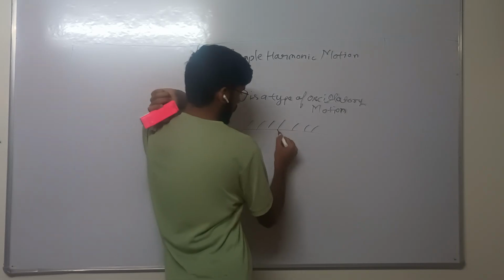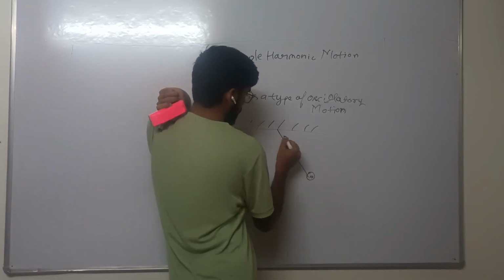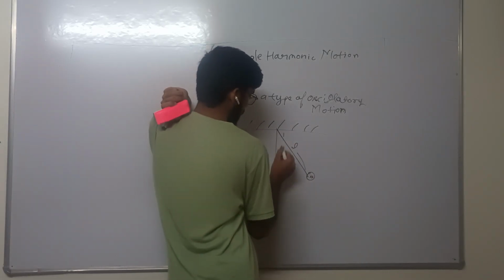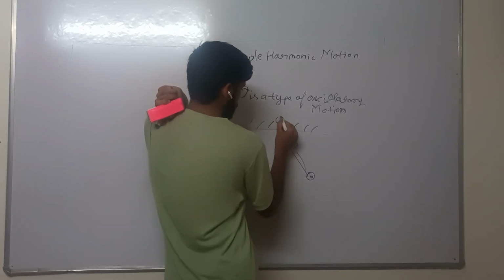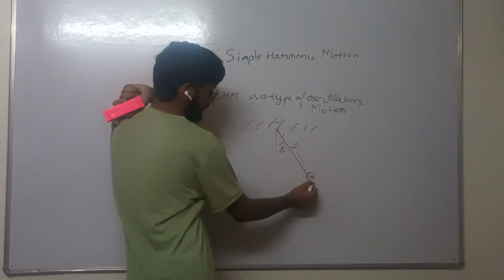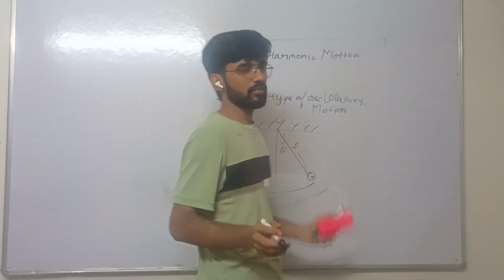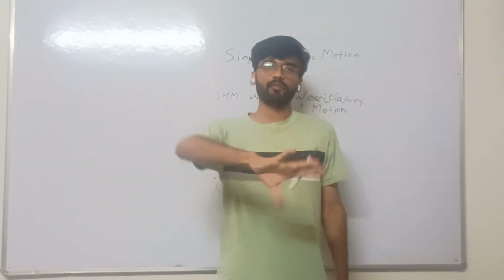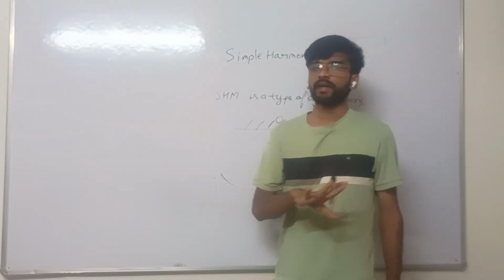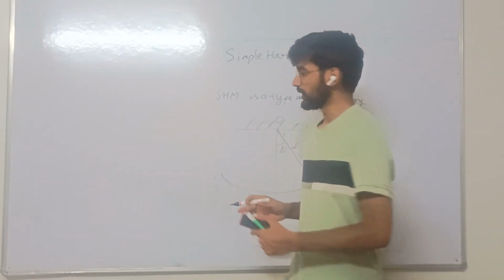So a pendulum of mass m is attached with a string of length L and making angle theta. Okay, this is a fixed point. Then its motion about a fixed point, to and fro motion, is called simple harmonic motion. Okay, so simple harmonic motion is a special type of oscillatory motion. Okay, so let us proceed.